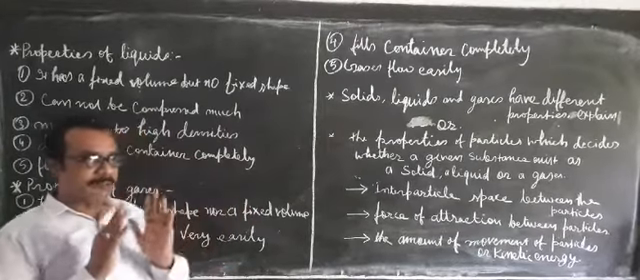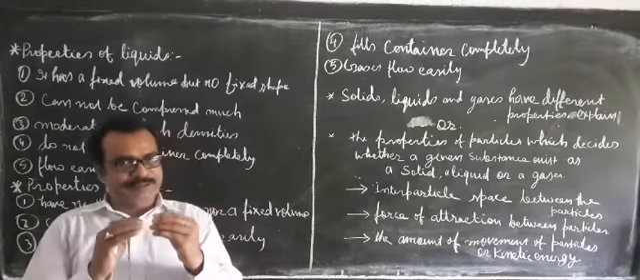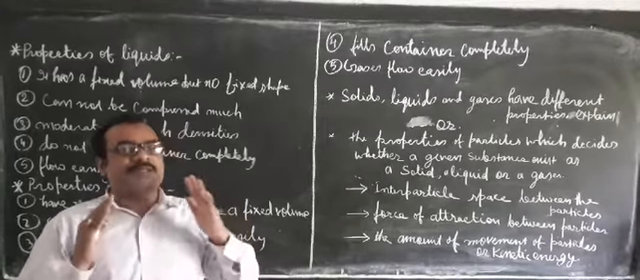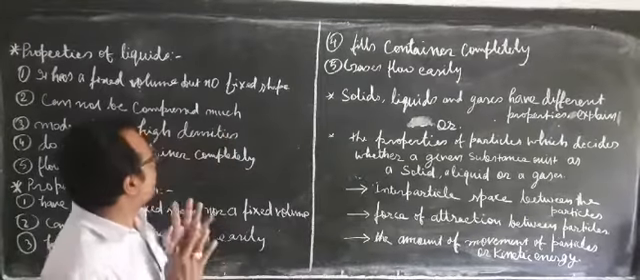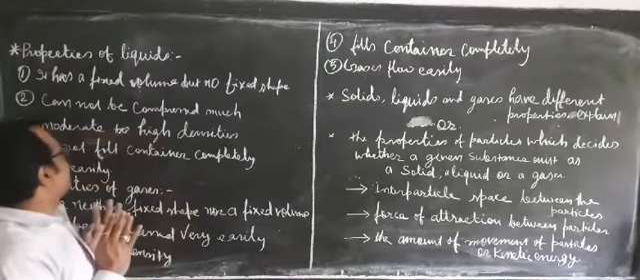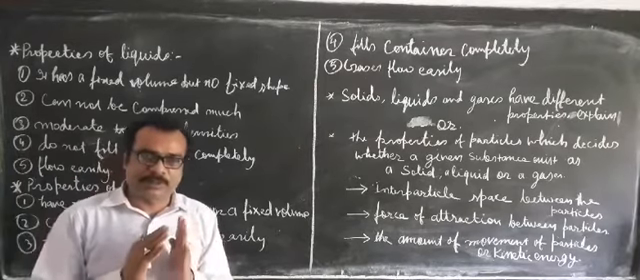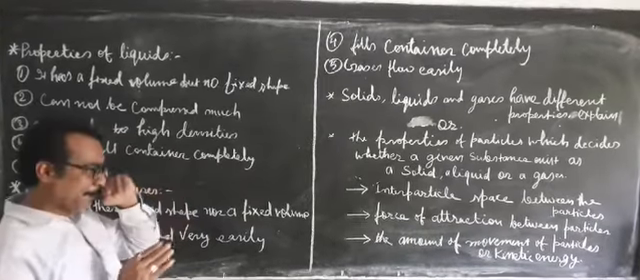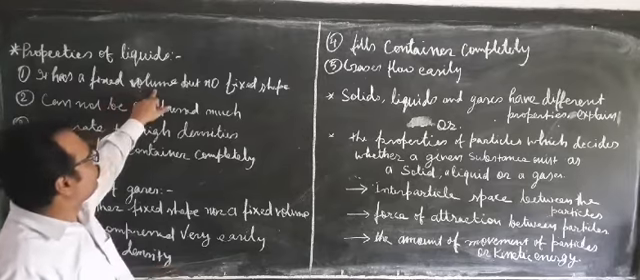Like in a solid, interparticle spaces are fixed. In the same way, these interparticle spaces are a little bit more than in the solid, but they are fixed between the different particles, and that is why it occupies the same space. Whichever container you keep it in, it will occupy the same space. That's why liquids have a fixed volume.